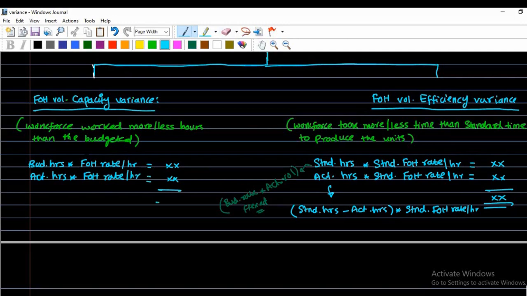You will get the capacity variance. It means a comparison of two things: the budgeted hours minus actual hours, multiplied one time with the fixed overhead rate per hour. This is the formula of capacity variance.